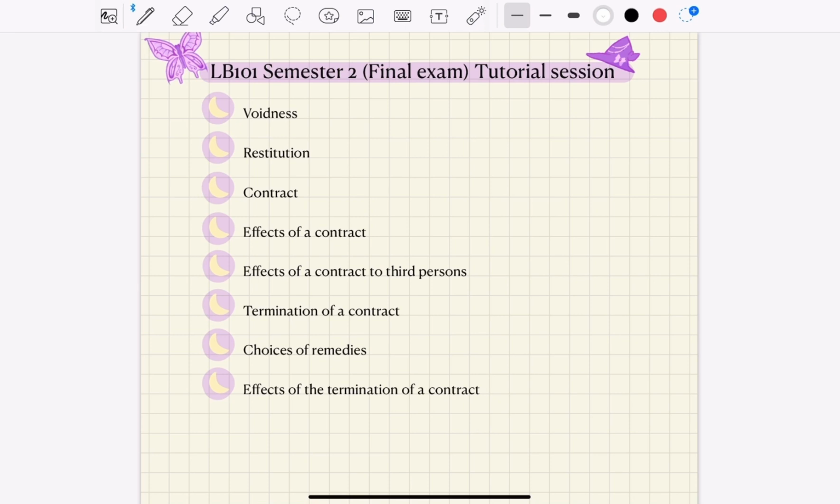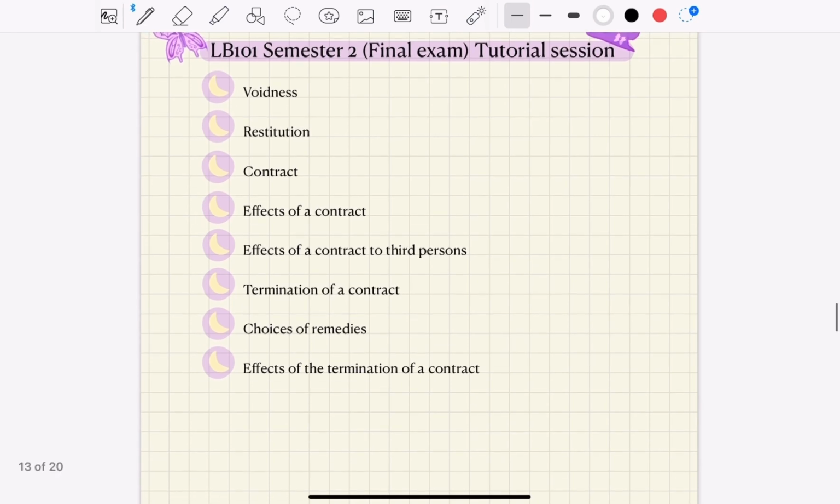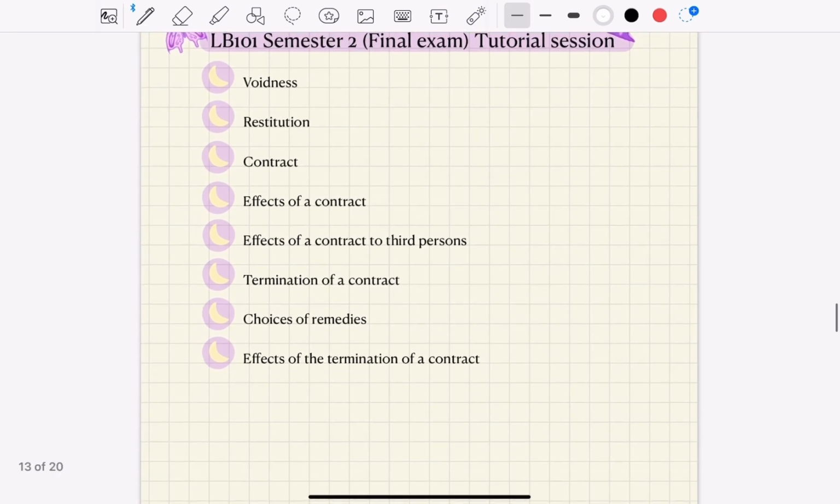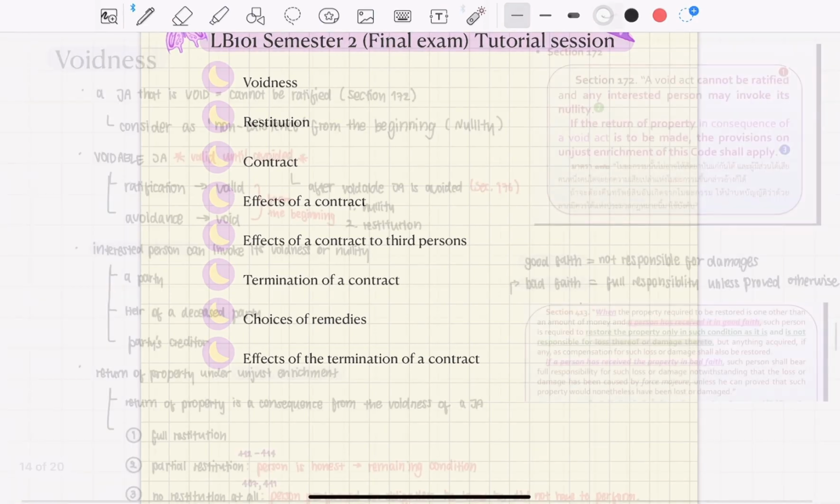So these are the topics that we will be covering today. First, voidness and nullity. Second is restitution. Third is contract. Fourth is effects of a contract, and next we have effects of a contract to third persons, termination of a contract, choices of remedies, and lastly we have effects of the termination of a contract.